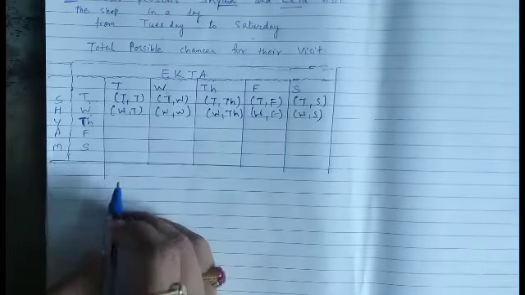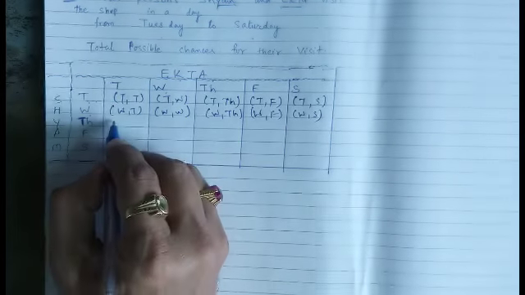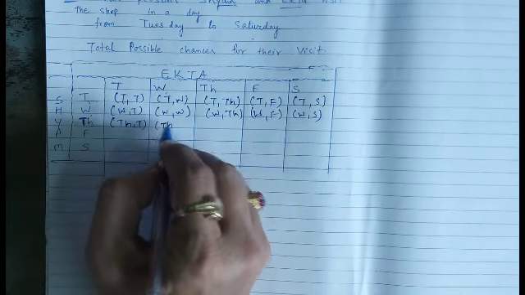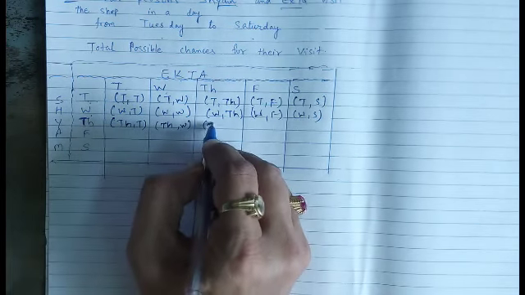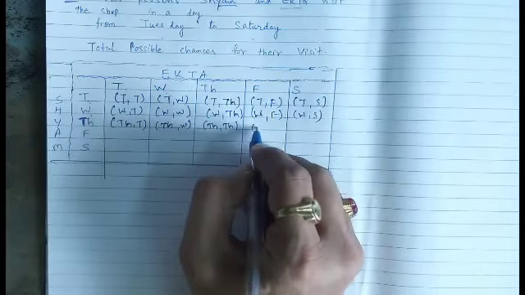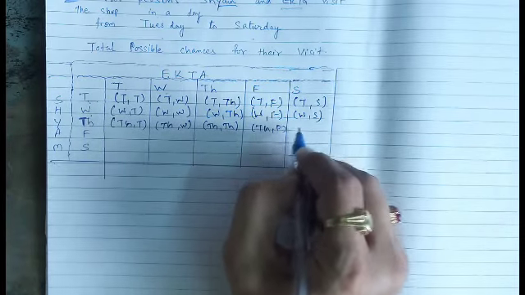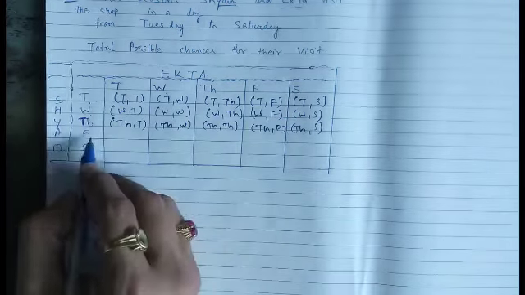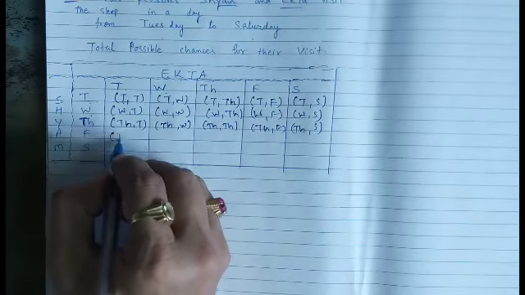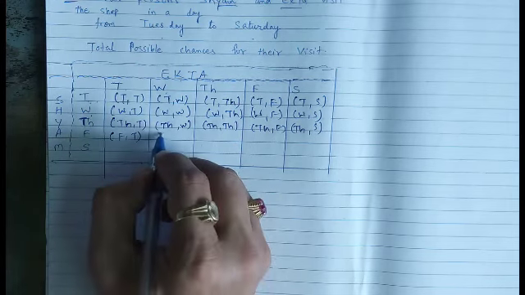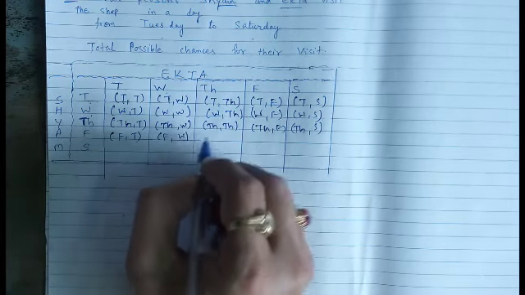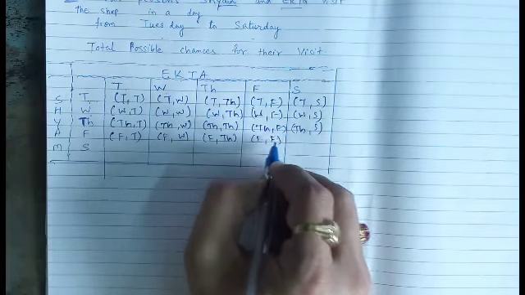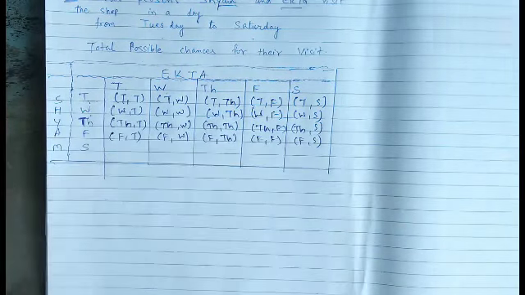Similarly, if Shyam visits on Thursday, then the possibility can be Thursday, Tuesday, Thursday, Wednesday, Thursday, Thursday, Thursday, Friday and Thursday, Saturday. If Shyam visits on Friday, then the possibilities can be Friday, Tuesday, Friday, Wednesday, Friday, Thursday, Friday, Friday and Friday, Saturday.